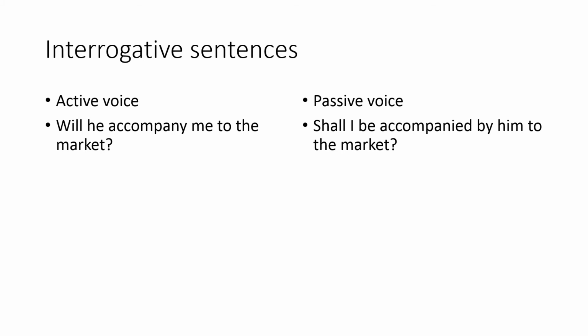Now me, when it takes the place of subject, now it has come in front in passive voice, it becomes I. So for I, as I had told, it will become shall. Because of I, our answer starts with shall. Shall I be accompanied by him to the market? This is what you have to remember. If there is I, then you put shall, otherwise no.